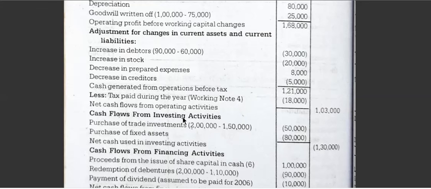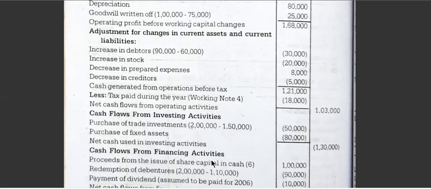Now we have to take all the investing activities. The investing activities usually come to fixed assets. Okay, all the fixed assets will come here if they are purchased or sold. So first of all, you have trade investment. It has been purchased, increased from 1,50,000 to 2,00,000. So when it is increased, you have to write in the bracket. Purchase of fixed assets is also an increase. So when it is an increase, you have to write in a bracket. So now you total both the minus values, and you will get minus 1,30,000.